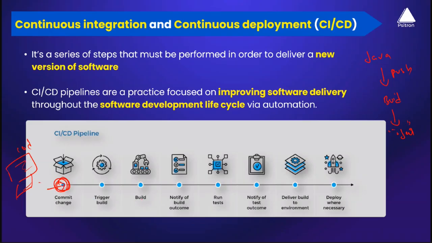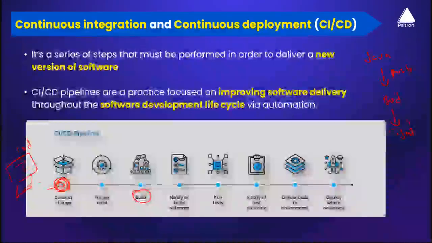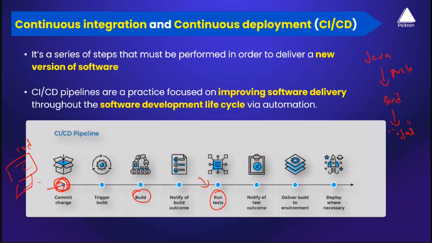So we go ahead and build, and we also notify, because we are talking about your DevOps engineers. We need to notify that your build process has succeeded, or if it has failed, we say that it's failed. That means he can come and fix it. Once your build is completed, we go ahead and run some tests.